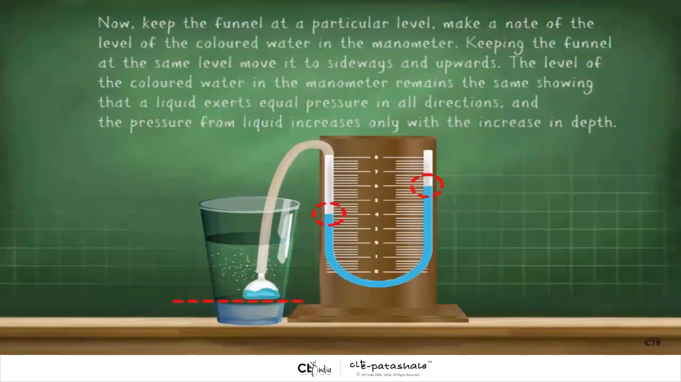Now keep the funnel at a particular level. Make a note of the level of the colored water in the manometer. Keeping the funnel at the same level, move it sideways and upwards. The level of the colored water in the manometer remains the same, showing a liquid exerts equal pressure in all directions, and the pressure from the liquid increases only with the increase in depth.